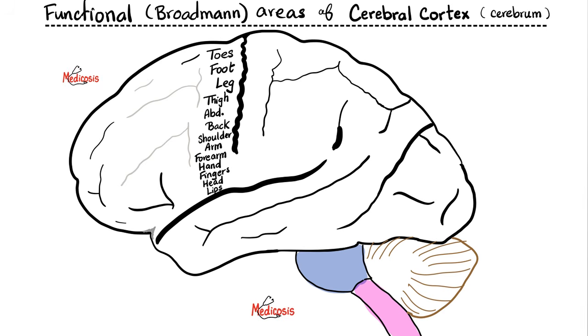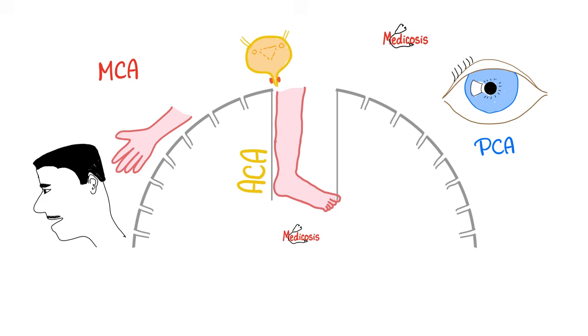So this is the representation of the homunculus. Your toes, then your foot, then your leg, then your thigh, then the abdomen, the back, the shoulder, the arm, the forearm, the hand, the fingers, the head, and the lips. And it looks like this. Here's the lateral aspect, here's the medial aspect. Your upper extremity and your head are more lateral, whereas your bladder and your lower extremities are more medial.